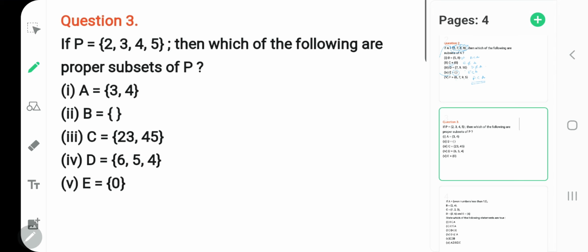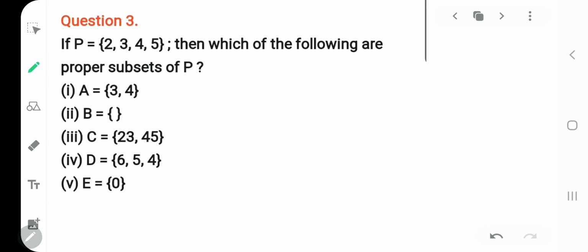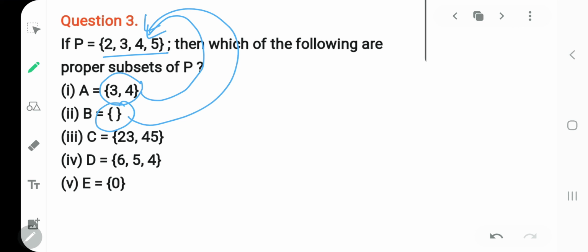Next we have P is 2, 3, 4, 5. Then which of the following are proper subsets of P? Now when you take this, you will notice that out of 2, 3, 4, 5, the 3 and 4 are available in your set A also. So can I say that A is a proper subset of P? Yes. B is an empty set, and as we have discussed, every empty set is a subset of the given set. So even B is a proper subset, you can call it that.